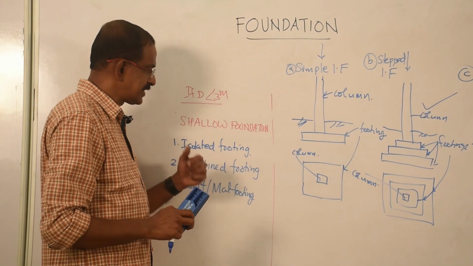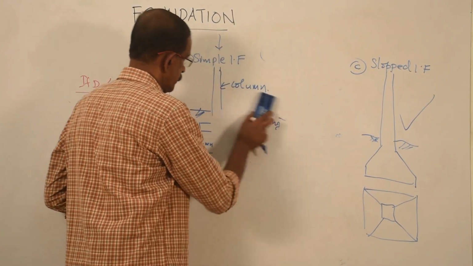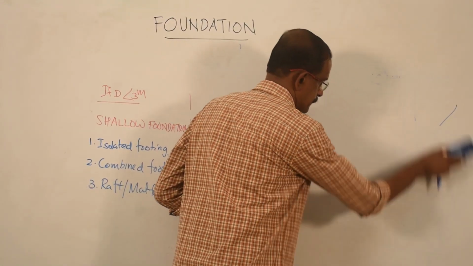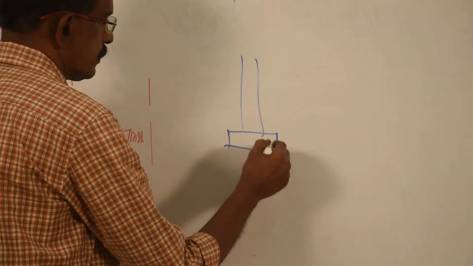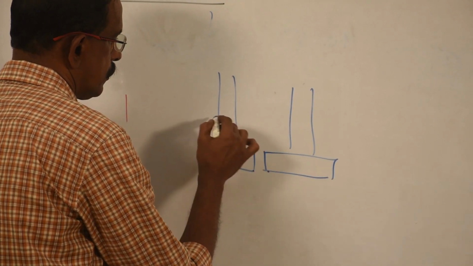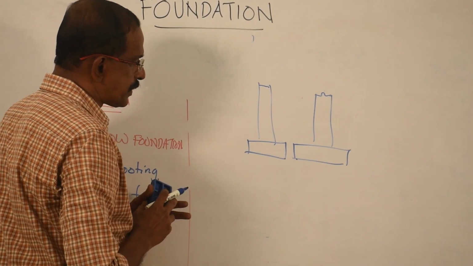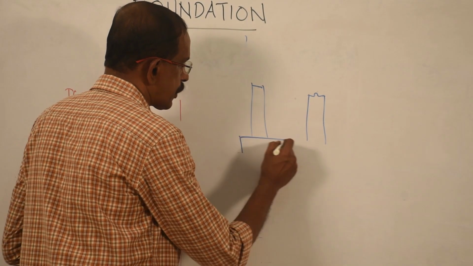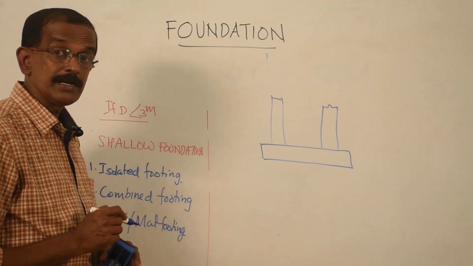Now coming to the second one, combined footing. Suppose two columns are coming closer. Assume one column here with the footing, and now one more column is coming close to it. Instead of constructing two separate footings, these two columns can be accommodated in a single footing like this. Then it is called combined footing.